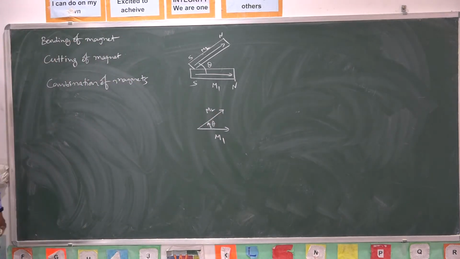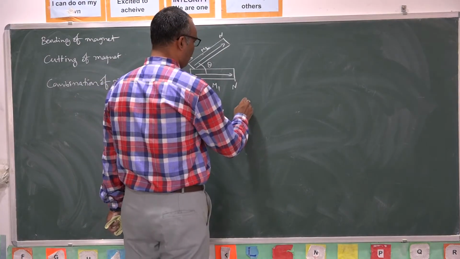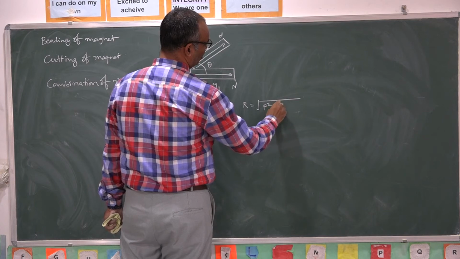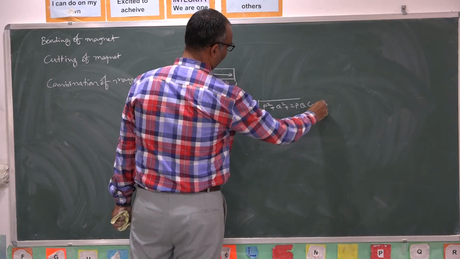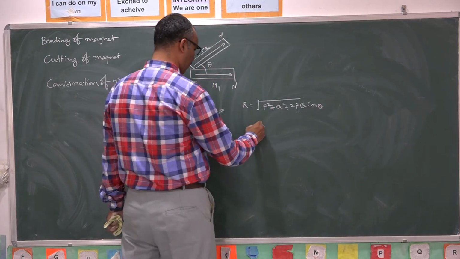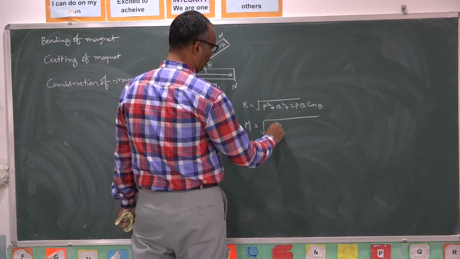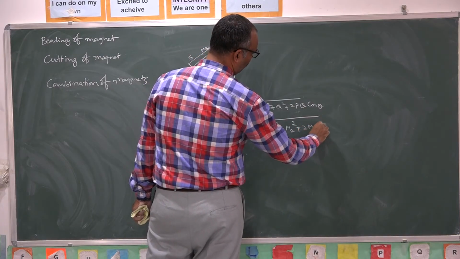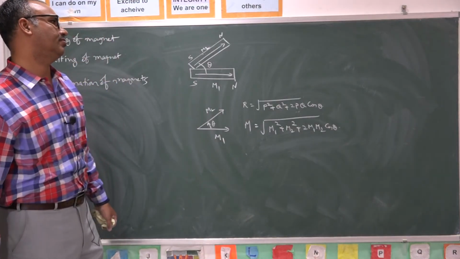In order to find the resultant of two vectors, we apply the parallelogram law. As per the parallelogram law, the resultant of two vectors P and Q is given by root of P square plus Q square plus 2PQ cos theta. Same is the case here. The resultant magnetic moment of the combination is root of M1 square plus M2 square plus 2 M1 M2 cos theta, where theta is the angle between the two vectors.